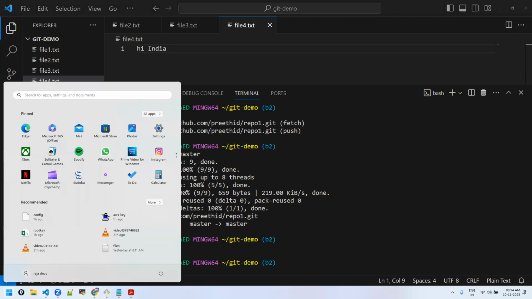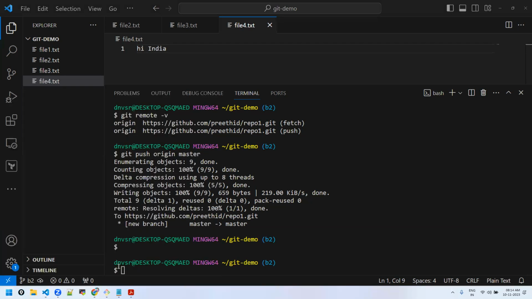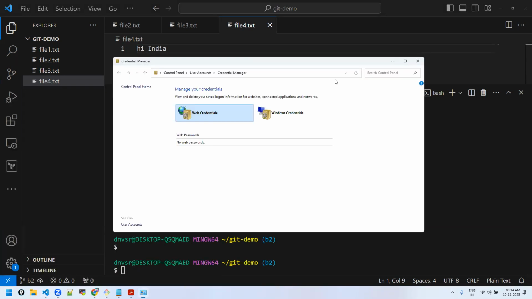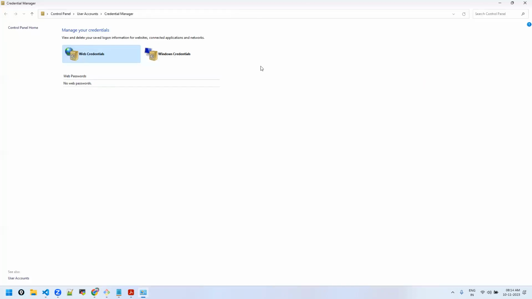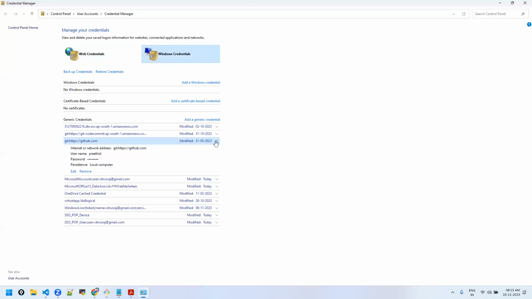Yeah. And they will be stored here. If you go to the credential manager, Windows credentials, they will be stored here. See, GitHub, they'll be stored. If you want to remove, you can remove, or if you want to change, you can change. See, I have given my account name as username and password as a personal access token, not the account password.